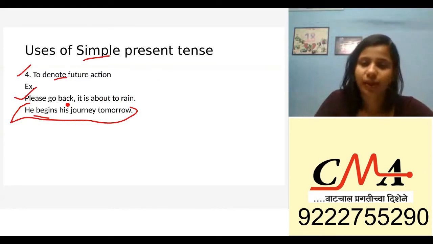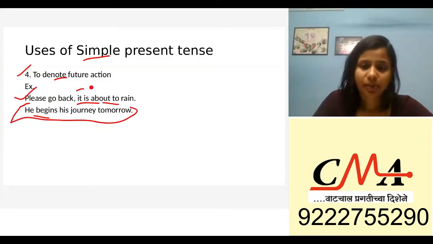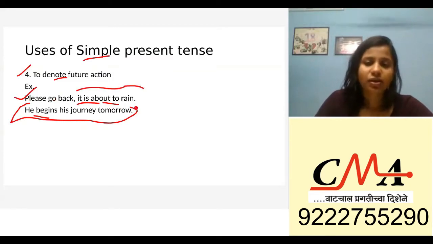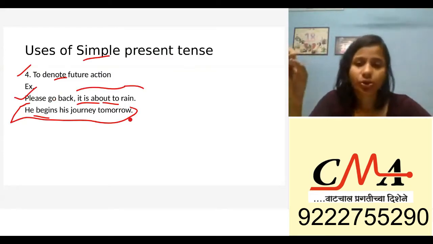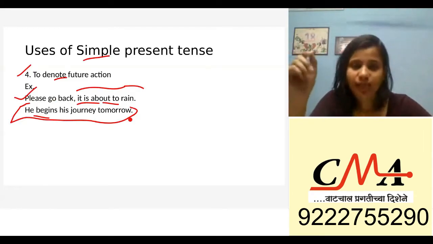Okay, please go back, it is about to rain. So when it's going to rain in some time, or in the nearest future, you are going to put it in simple present tense. In your exam, you don't have to classify tenses or mark them as simple present or past.